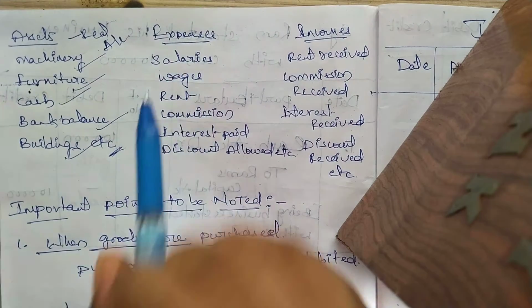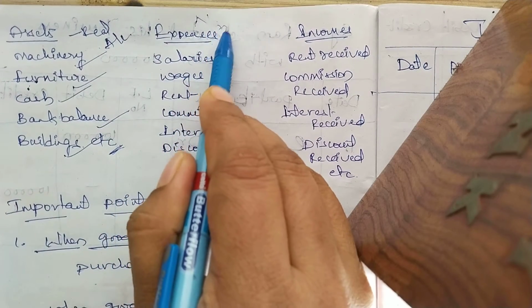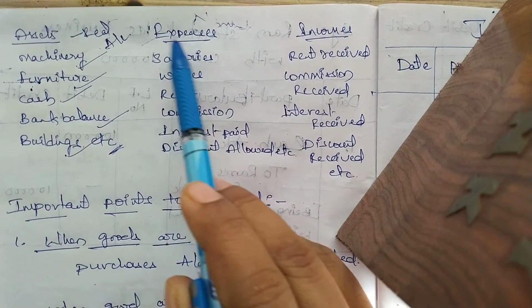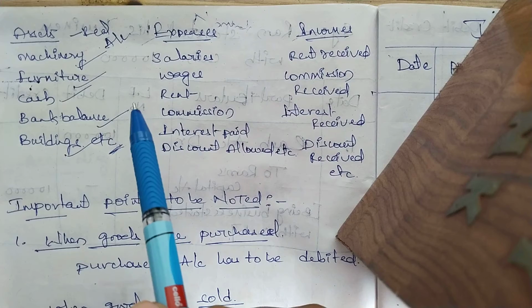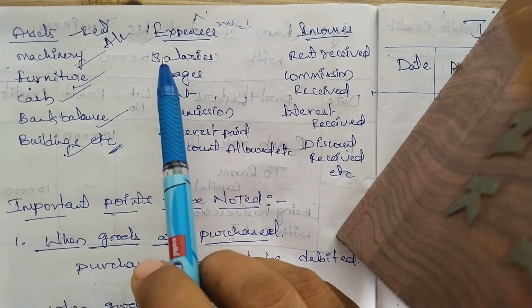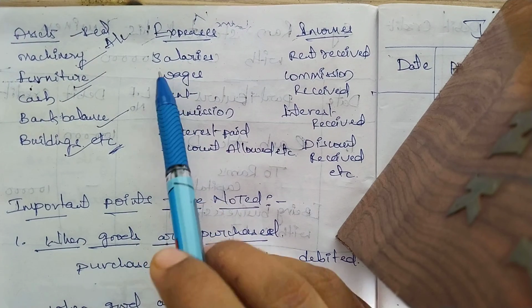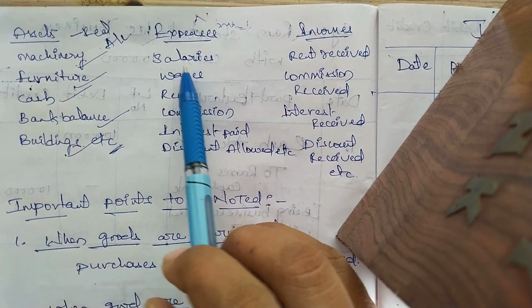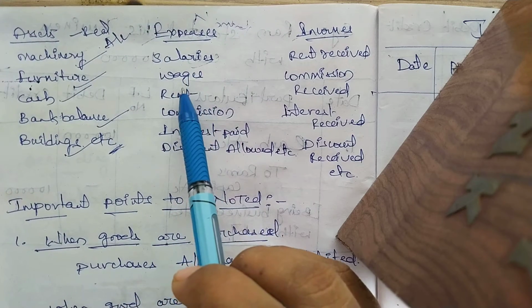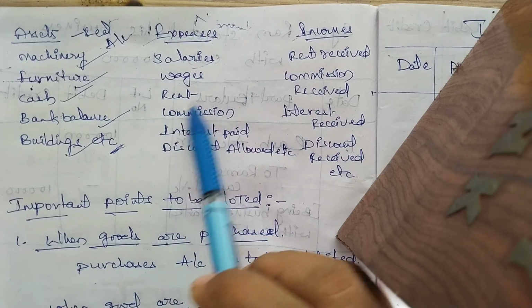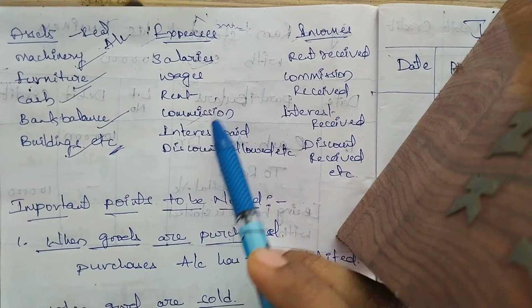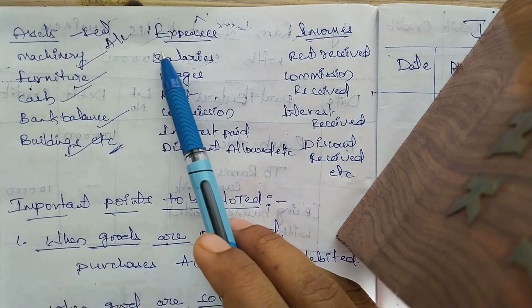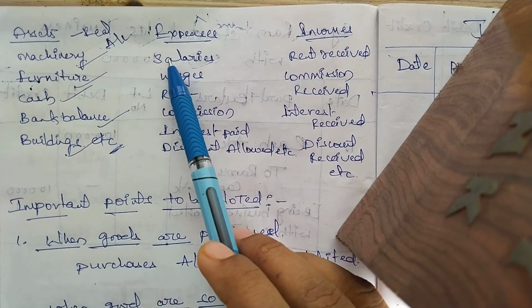And the expenses, these come under the nominal account, right? Nominal account records all the expenses and losses and all the incomes, gains and profits. All the expenses have to be debited first of all. So what are the expenses we are going to get in the business? Mainly paying salaries to the employees, paying wages to the workers, rent paid, commission paid, interest paid, discount allowed, all these come under the expenses, right?